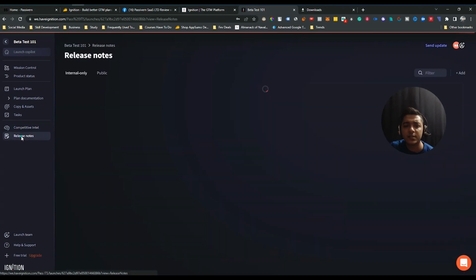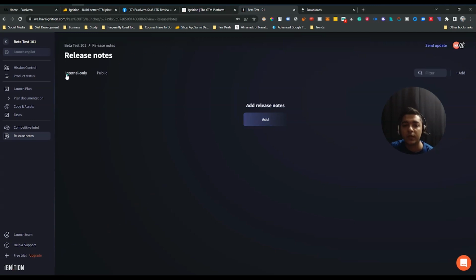After that, the last option is release notes. If I go to release notes, you can add your release note here. There are two types of release notes. The first one is internal only and the second one is public. You can add an internal only release note that will be shown to you and your team members, and you can add a public release note that will be shown publicly.